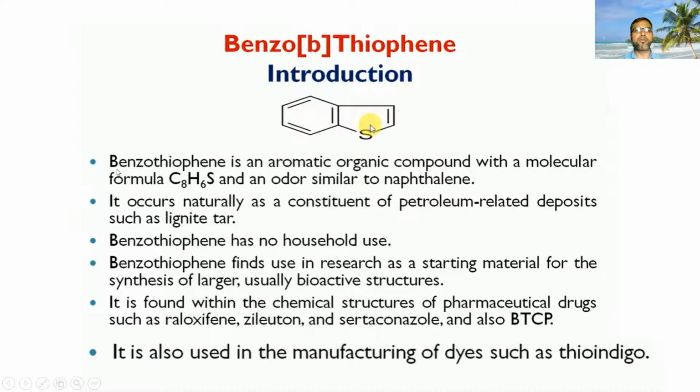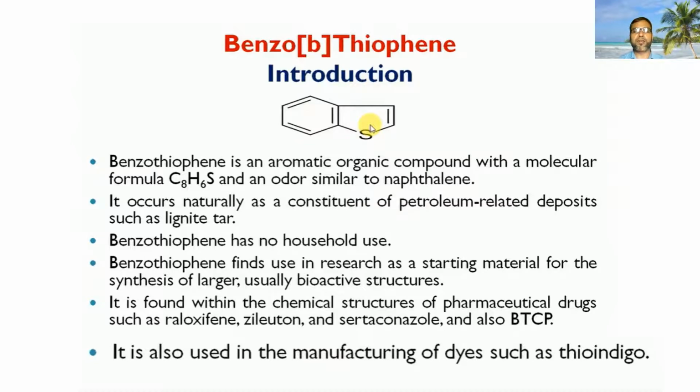The second important point, it occurs naturally as a constituent of petroleum-related deposits such as lignite tar. Benzothiophene has no household use. Benzothiophene finds use in research as a starting material for the synthesis of larger, usually bioactive structures. And this is the starting material. You can synthesize a lot of compounds and their derivatives.